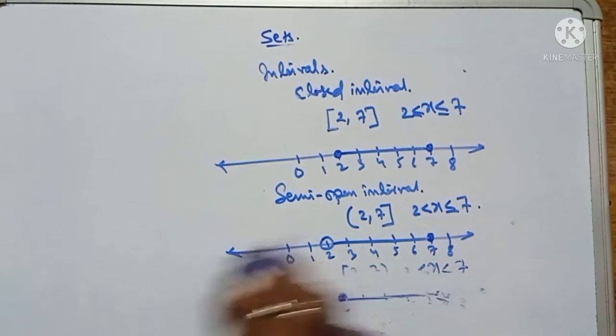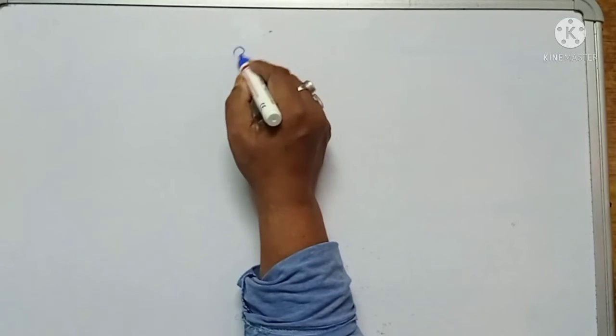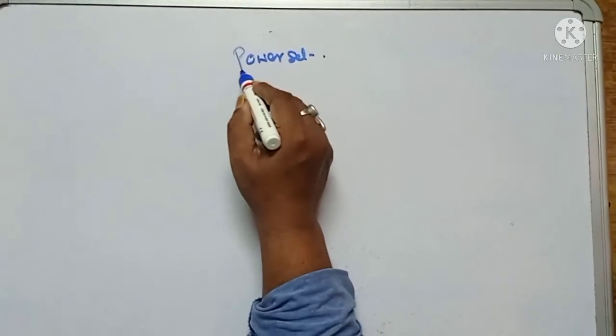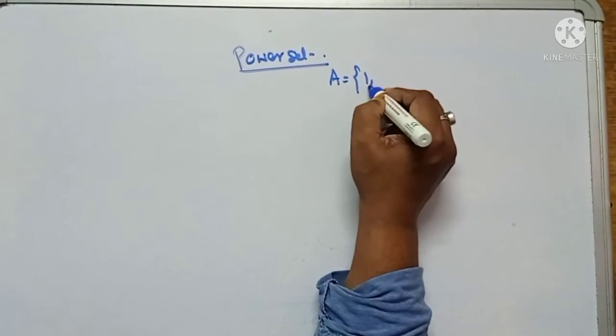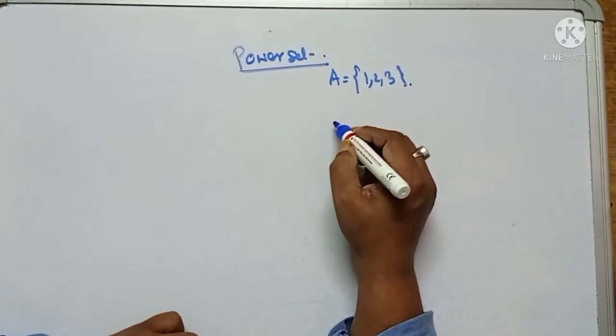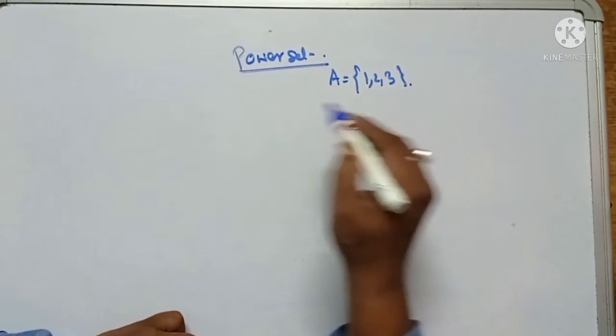Now the power set. Let us go to the power set. Let us take a set A = {1, 2, 3}. Now we have to find all the subsets which can be made from this set.